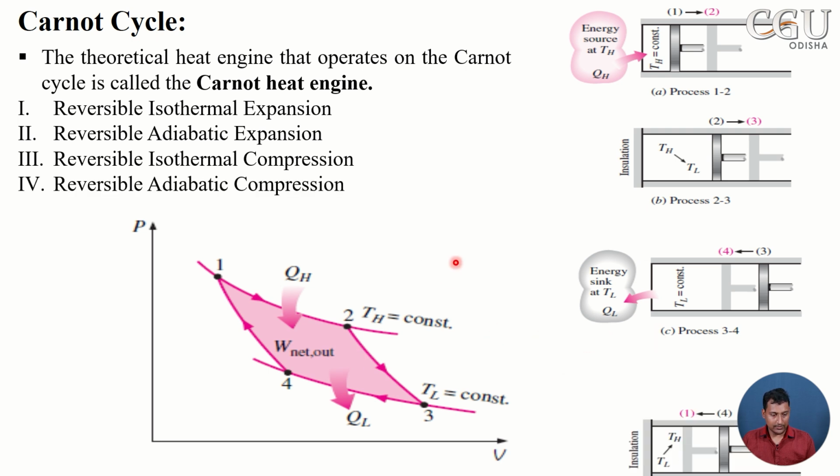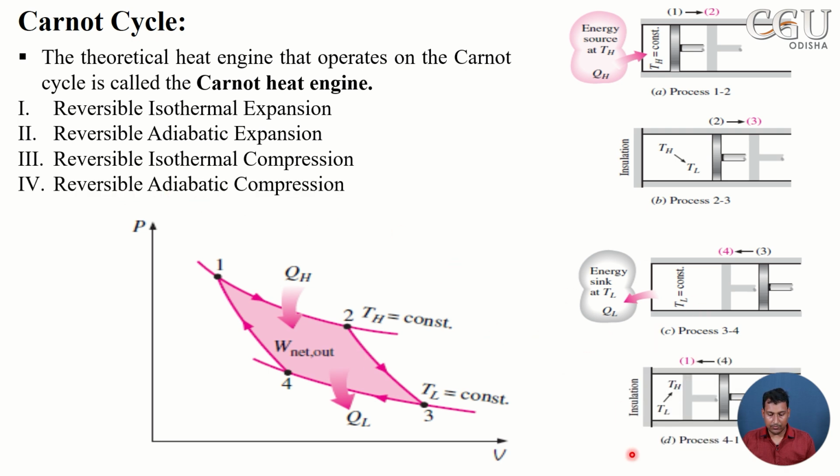Now 4 to 1 is a reversible adiabatic compression. You can see in the position, the end where the sink is attached is now insulated. The piston comes back to its original position 1, where the process began. Now the cycle continues. Here you can see 1 to 4 is a reversible adiabatic compression. So now the total cycle is complete. It started from 1 and came back to the original position 1.